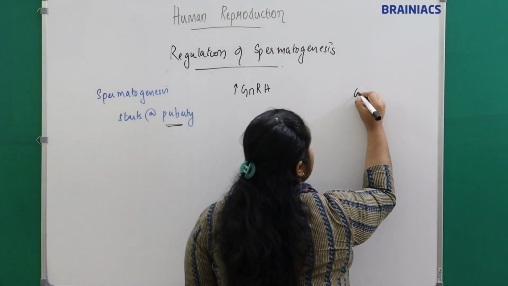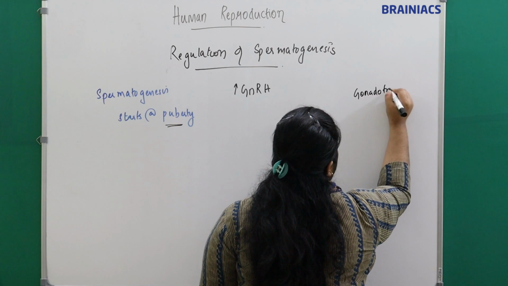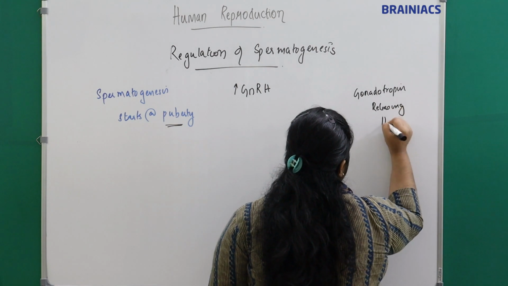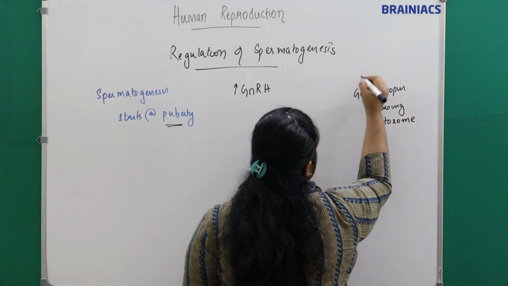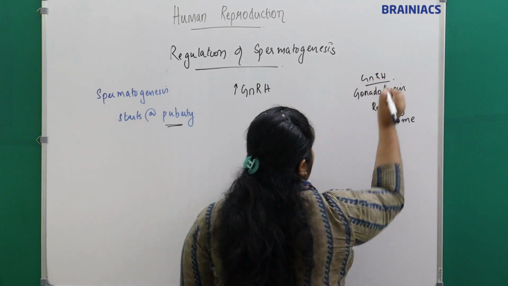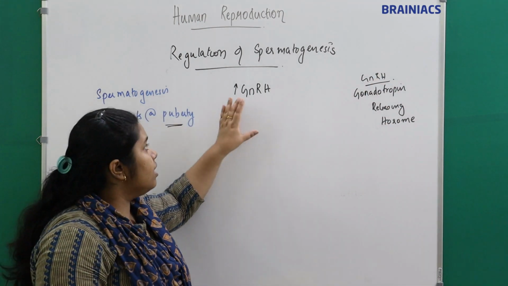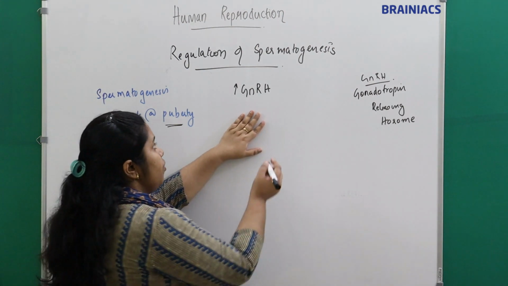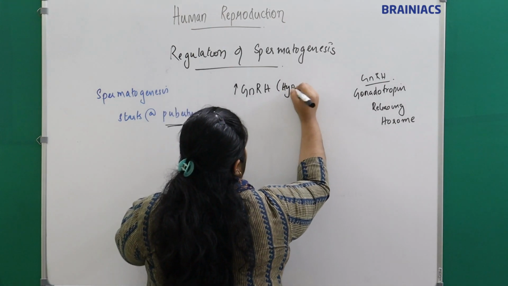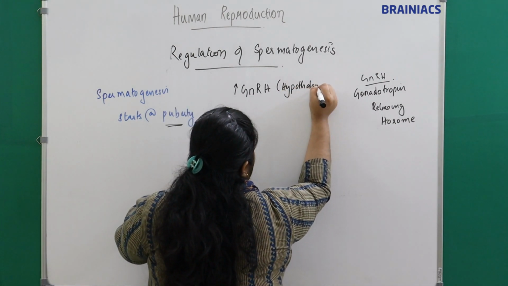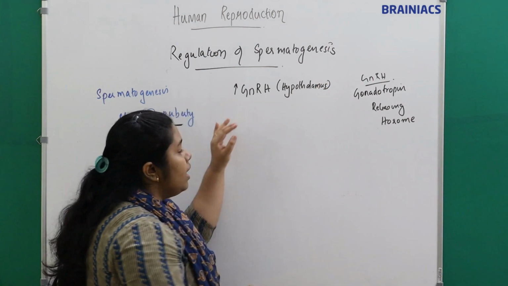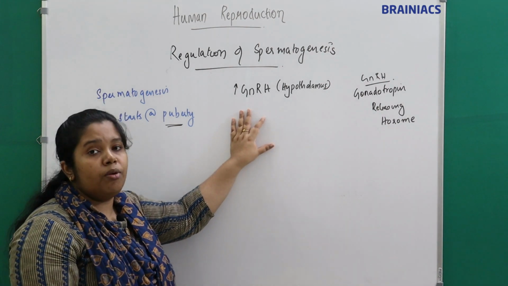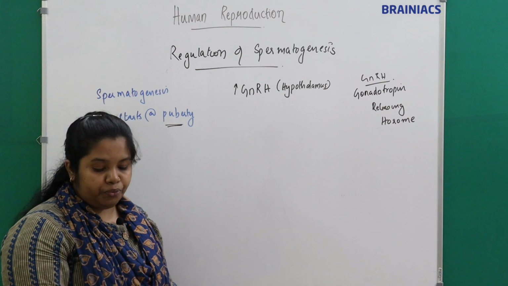What is GnRH? It is the gonadotropin releasing hormone. Okay, gonadotropin releasing hormone. There will be an increase in the amount of GnRH, from where? From the hypothalamus. Okay, from the hypothalamus there is an increase in the amount of gonadotropin releasing hormone during puberty. So what happens?